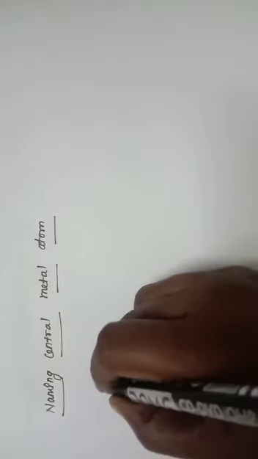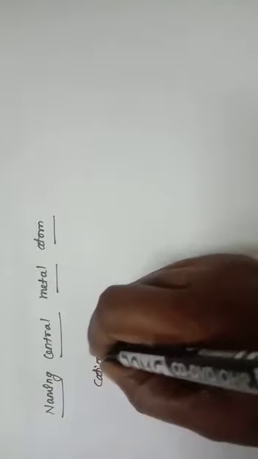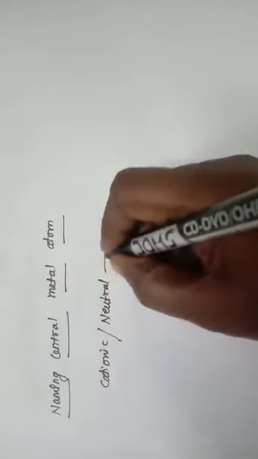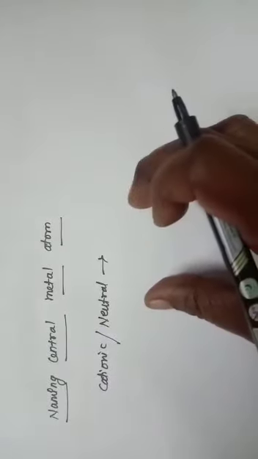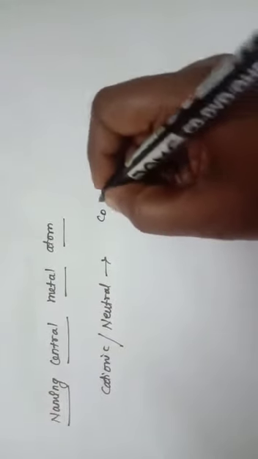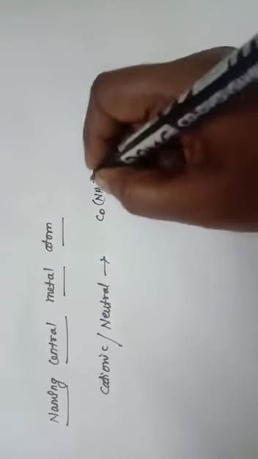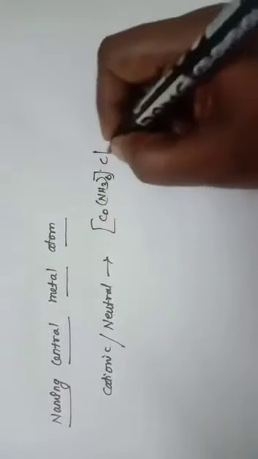Next, we will discuss naming the central metal atom. In a cationic or neutral complex, the name of the element should be written as such. For example, consider this compound, [Co(NH3)6]Cl3.